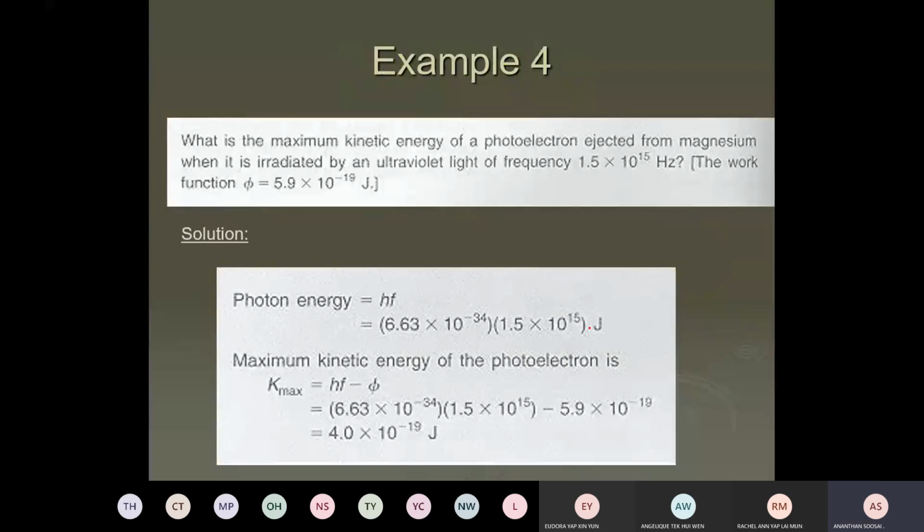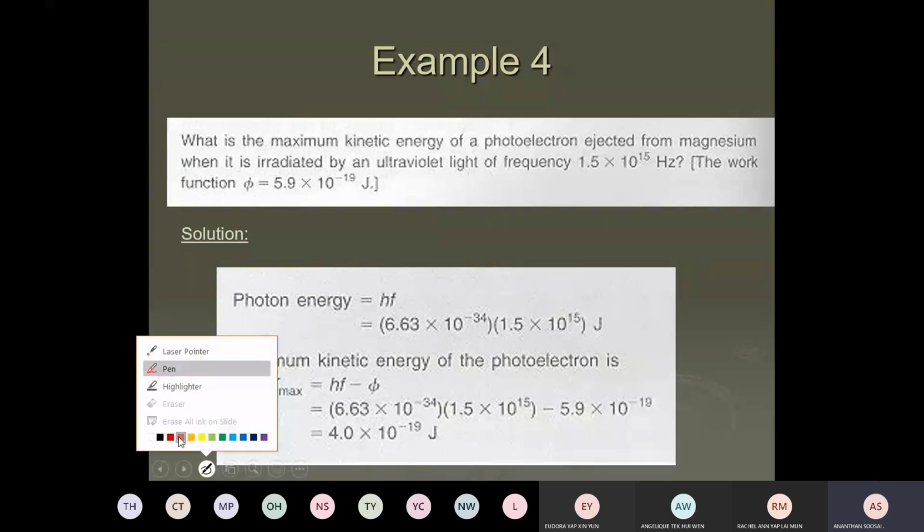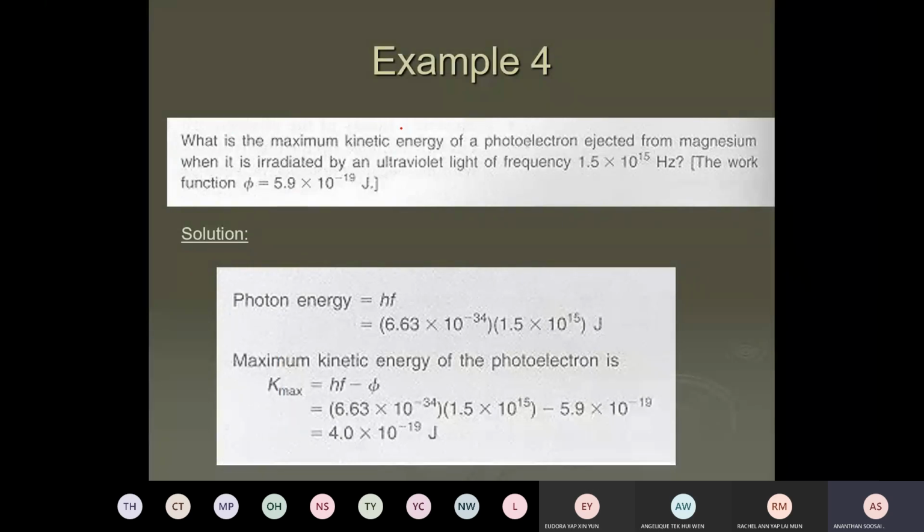Okay, one example. Look at the question. Look at the answer. Hope you understand this question. What is the maximum kinetic energy?